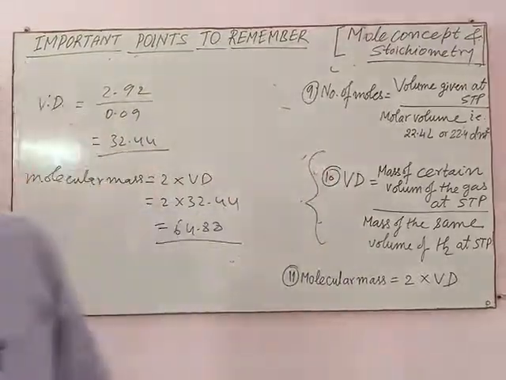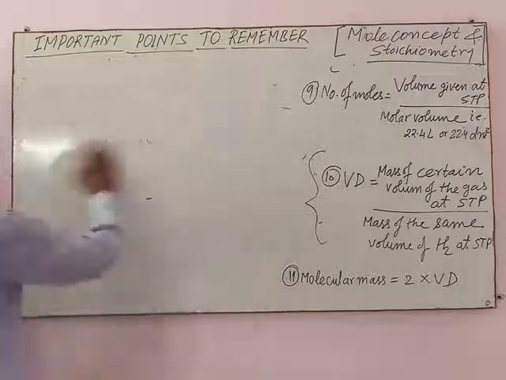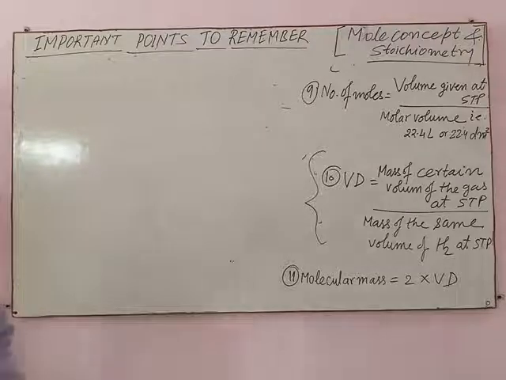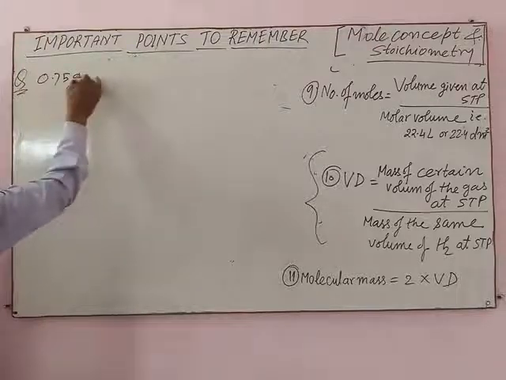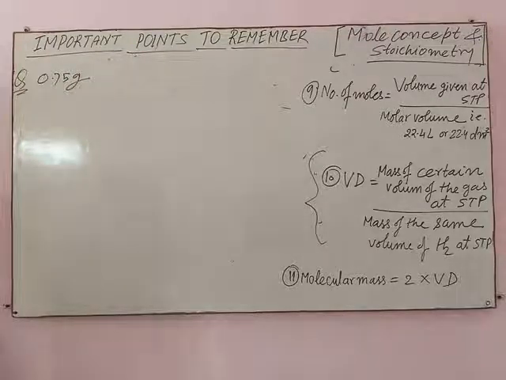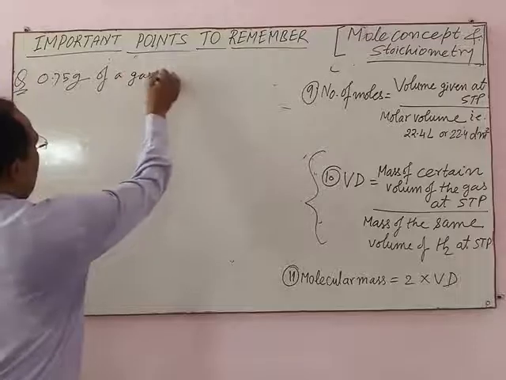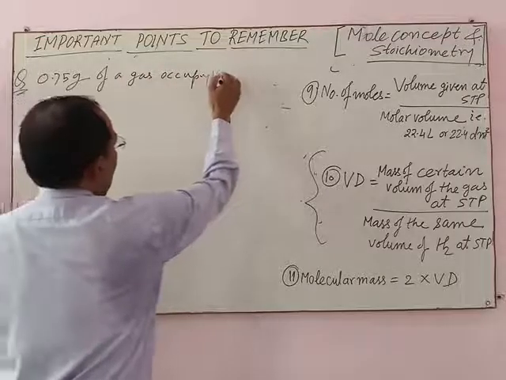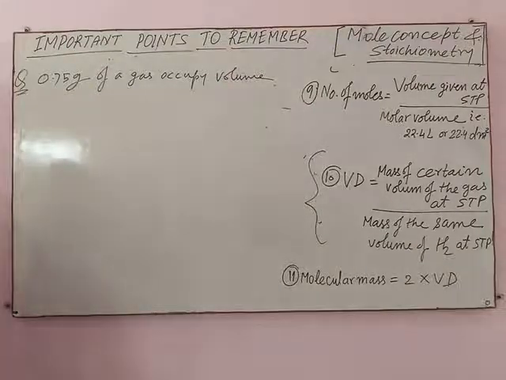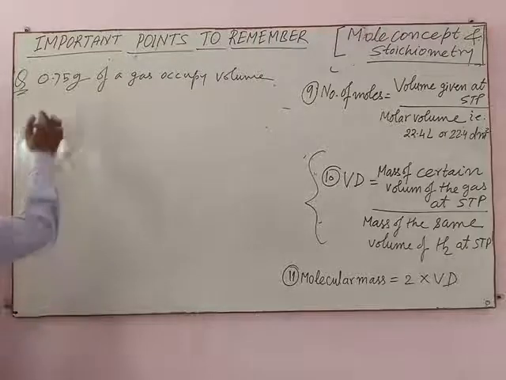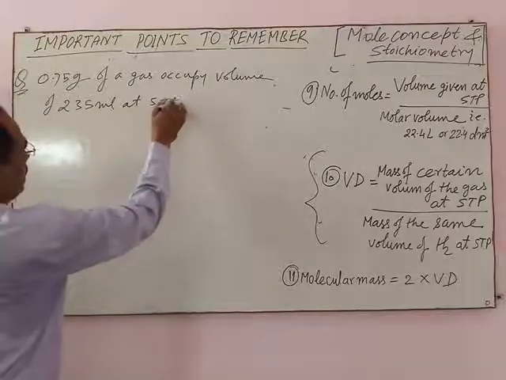Next question, just like this. 0.75 gram of a gas occupies a volume of 235 ml at STP.